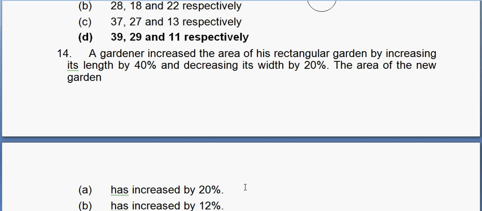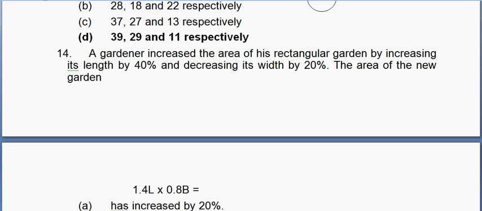The next question is from percentages. A gardener increased the area of his rectangular garden by increasing its length by 40% and decreasing the width by 20%. The area of the new garden is what? So the new length is 1.4 times the previous length. The new breadth is 0.8 times the previous breadth. So it is 14 into 8, which you have to find.